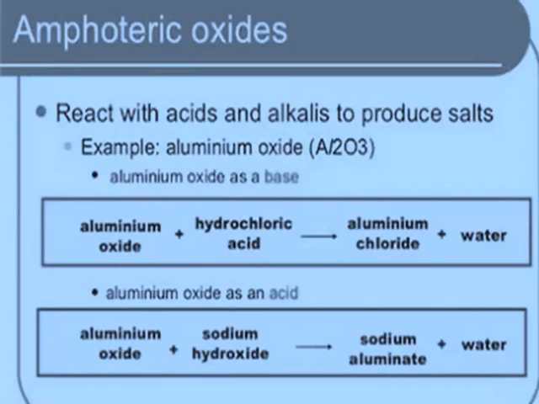In this condition, aluminium oxide behaves as a base, whereas in the second case, aluminium oxide acts as an acid, reacting with sodium hydroxide, giving sodium aluminate along with water.